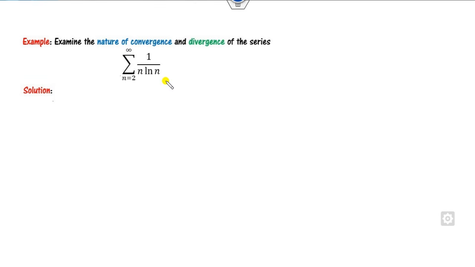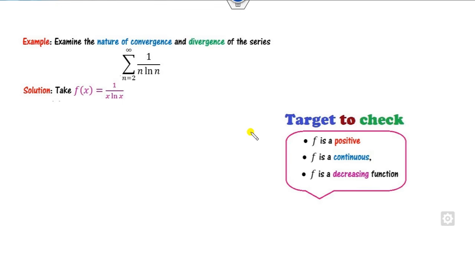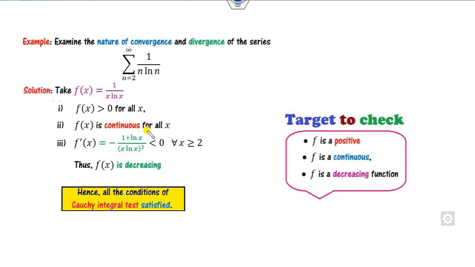Look at one more example. Now if you consider f of x as my here, clearly it is positive for all x greater than or equal to 2. Fine. Then you can find it is continuous also. You can find the derivative which comes to be here, and clearly this is always less than 0 for all x in the domain.